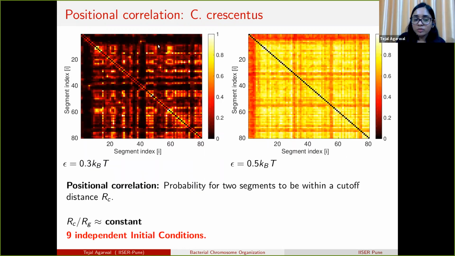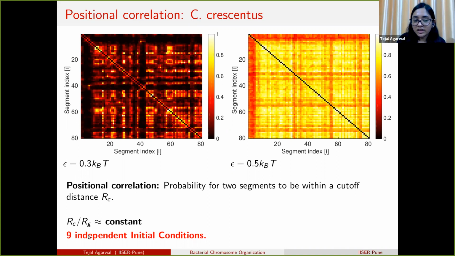Next, we calculate the positional correlation in the case of epsilon equals 0.3 kBT and epsilon equals 0.5 kBT. Here the x-axis and y-axis again represent different segments, and the positional correlation, represented by the color, shows the probability of two segments being within a cutoff distance RC.